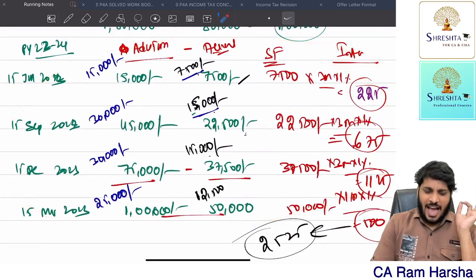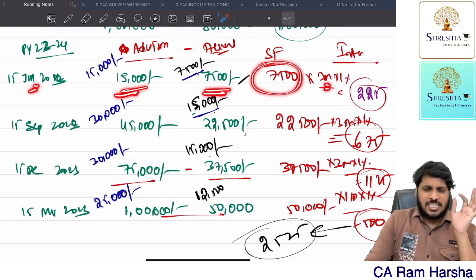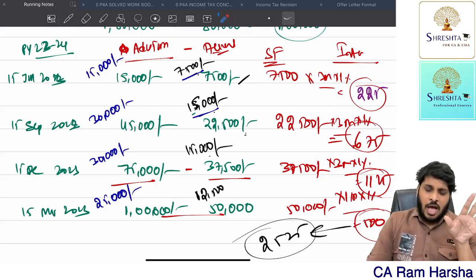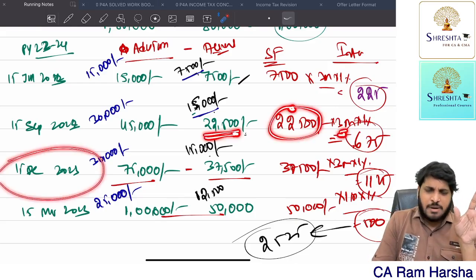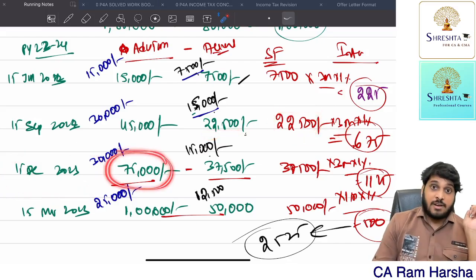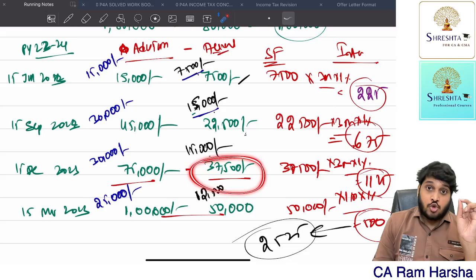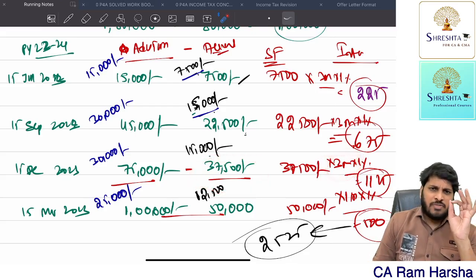Very simple. As on 15th June, what is your liability? How much you paid? What is the shortfall? Just compute for 3 months up to September. As on September, what is the liability? What amount you already paid? What is the shortfall? Compute interest up to December month only. As on December 15th, what is the total liability? How much you paid? Compute up to March month 15th only.